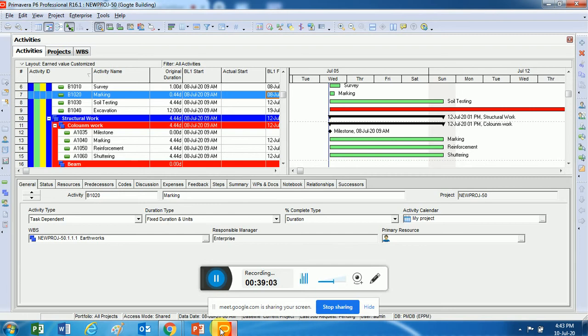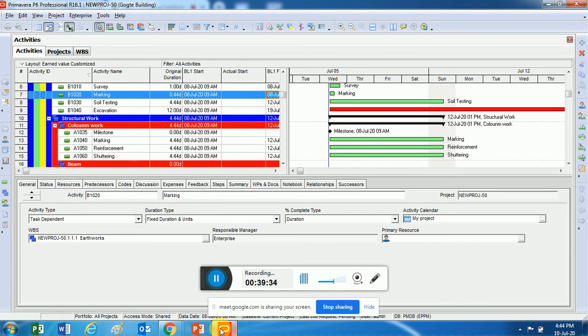Now what do you mean by soft logic dependency? The dependency is not there, but we put some discretion to create a dependency. There is no relationship at all between 2 activities, but I want to create a relationship there. There are n number of reasons, so I would like to give you an example. Say there are activities called electrical and plumbing. Very best example to understand. Both of them are independent activities.